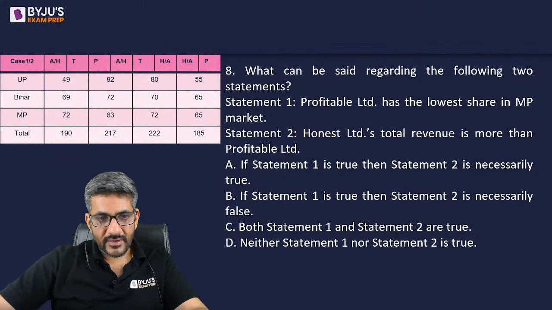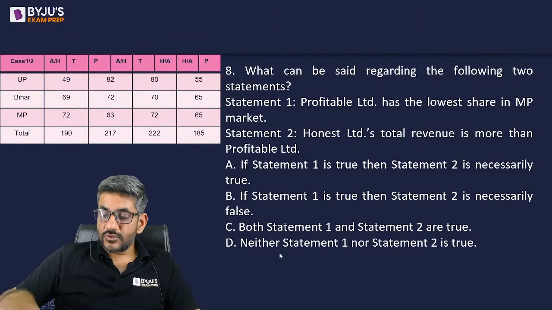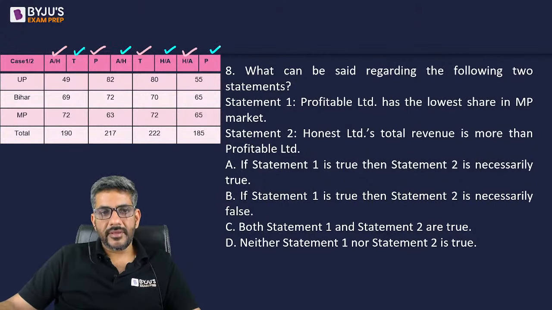So let's start doing it now. अब करना शुरू करते हैं. ठीक है जी. So these are the two scenarios. So the first scenario, case 1, A or H, P, T, H or A. This is the first scenario. The second scenario is T, A or H, H or A, P. तो ये दो केसेस मैंने यहाँ पे बनाए हुए हैं. दोनों केसेस को हम लोग बारी बारी चेक कर लेते हैं.